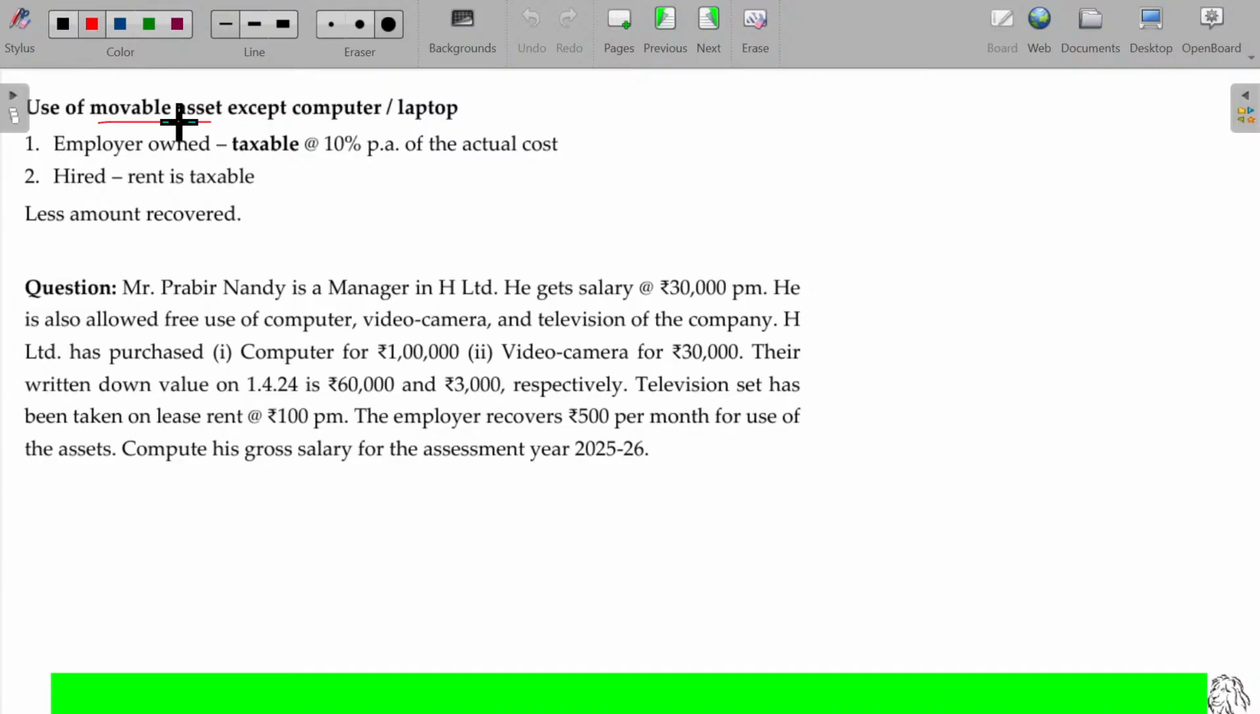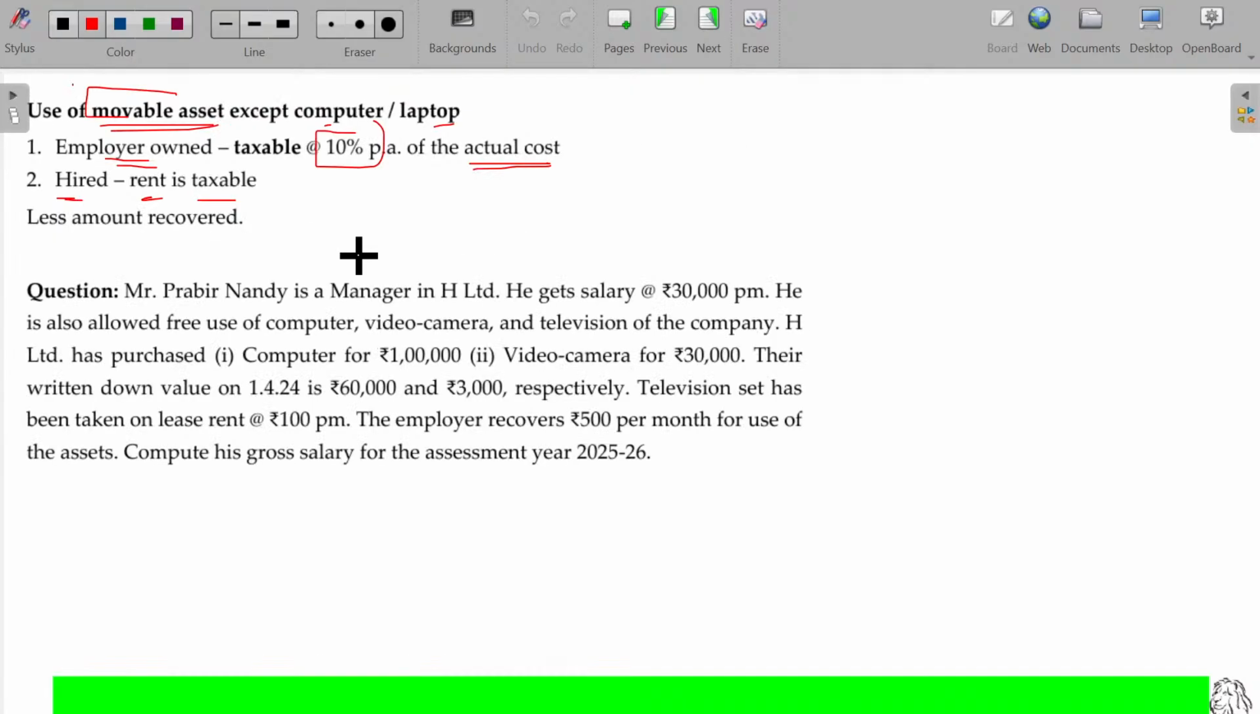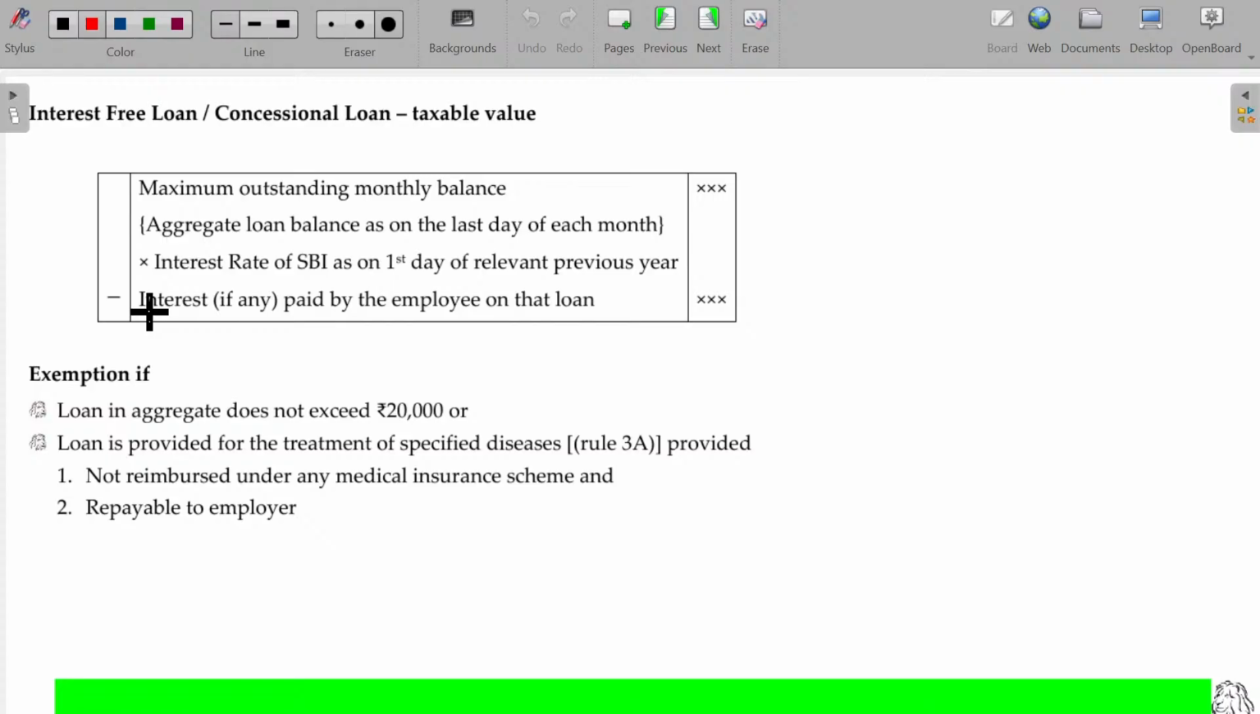And use of movable asset, except computer and laptop. If the movable asset is owned by the employer, 10% of the actual original cost will be the taxable perquisite value. If the movable asset is hired by the employer, then the hire charge, that rent, is the taxable perquisite, minus the amount recovered. Okay. Now let's try to solve this illustration. With that, all the aspects are going to be covered.